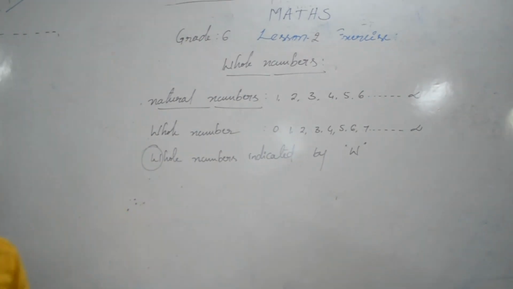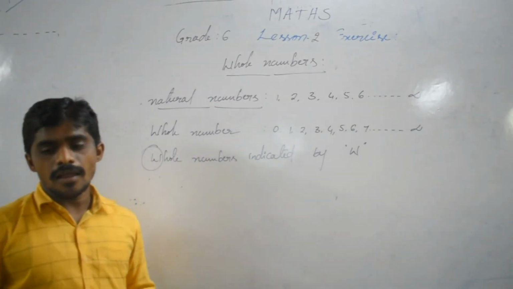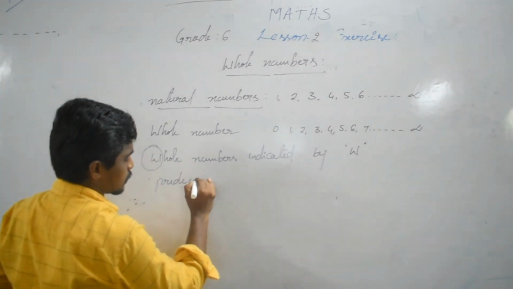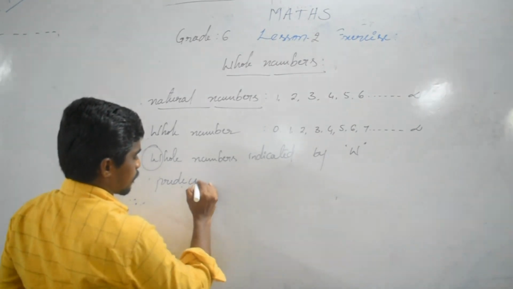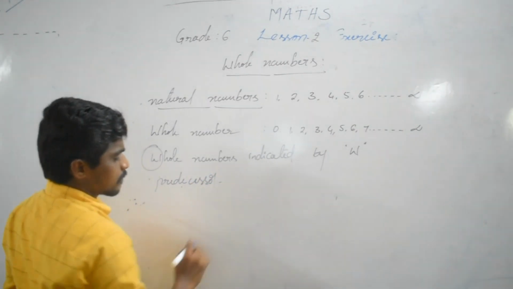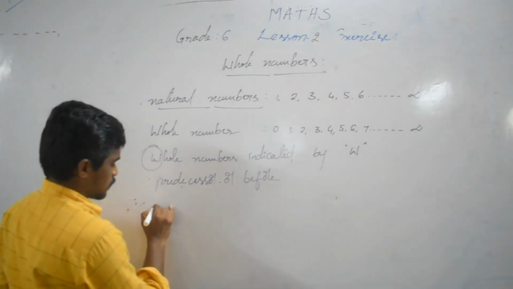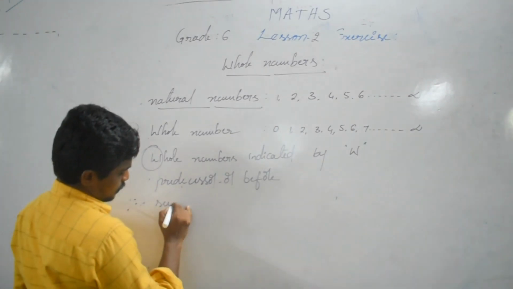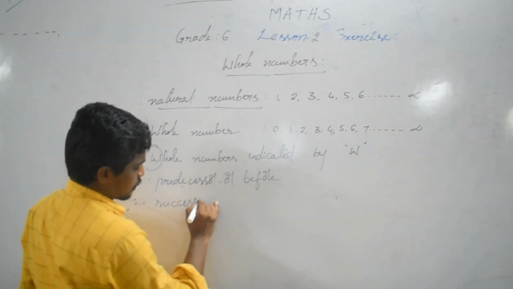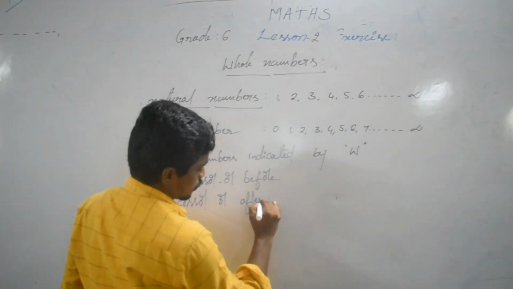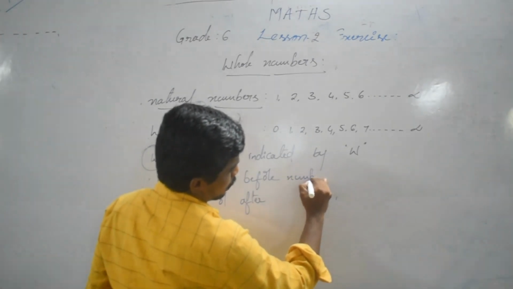Next, we know successor and predecessor. Predecessor means the number before, and successor means the number after.